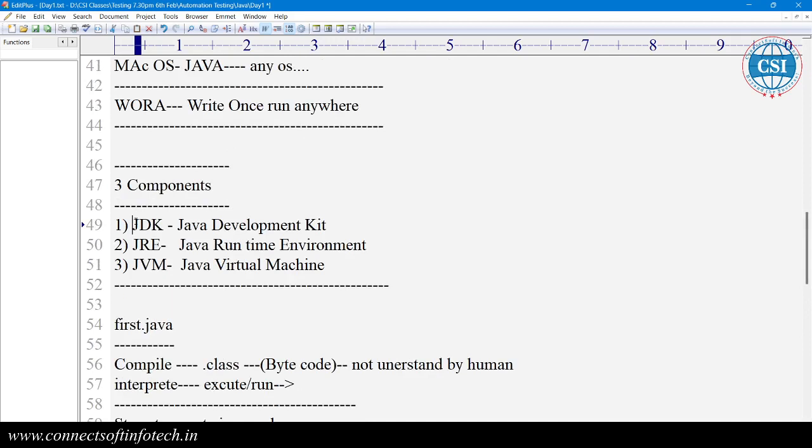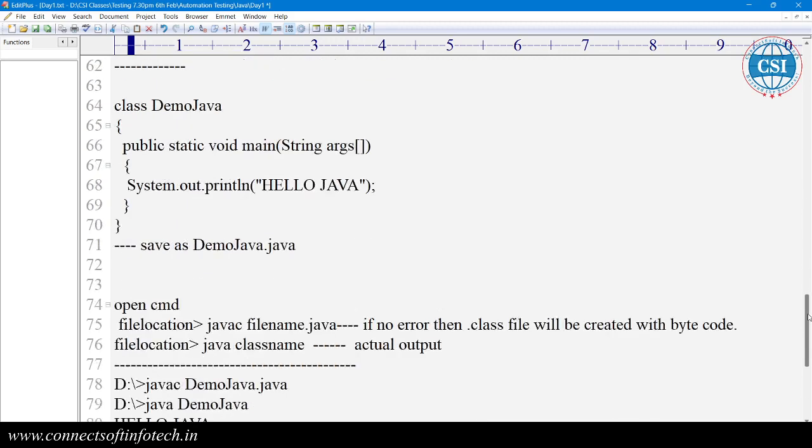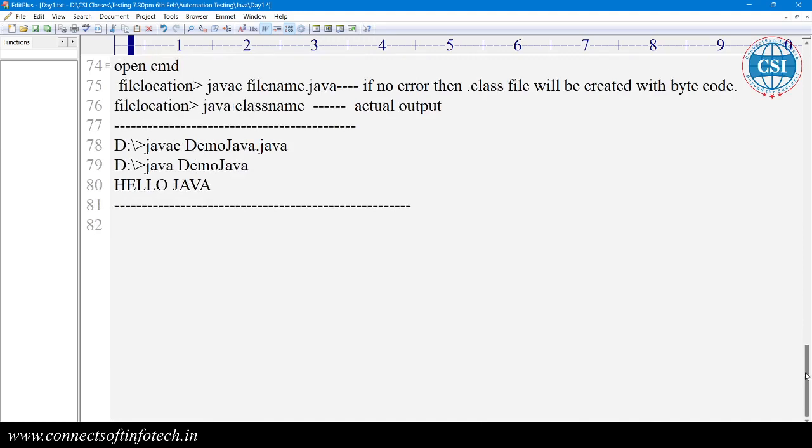We have three components: the JDK, Java Development Kit, the JRE, Java Runtime Environment, and the JVM, Java Virtual Machine, which is used to convert the bytecode into native operating system understandable code. This is the JVM. That's what we have seen in the last class. Now today we are going to see something different.